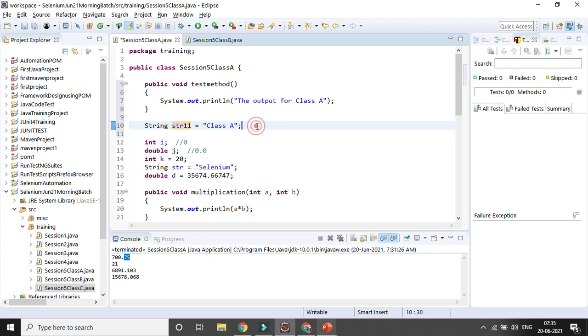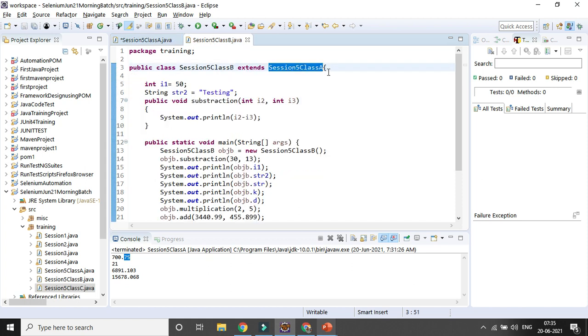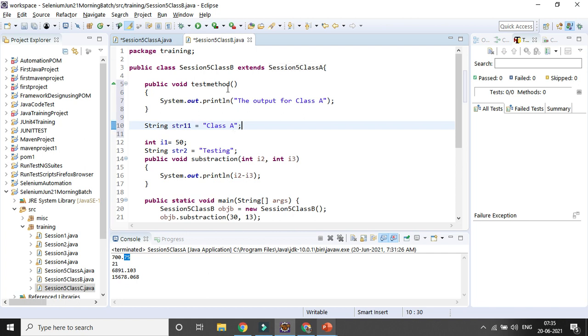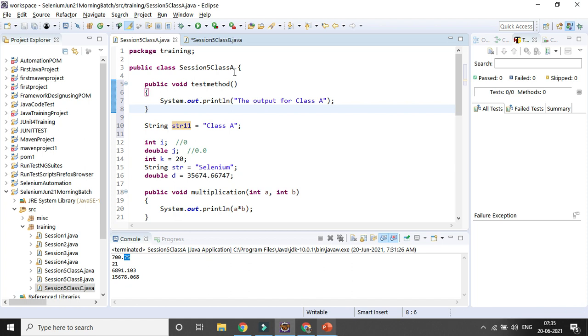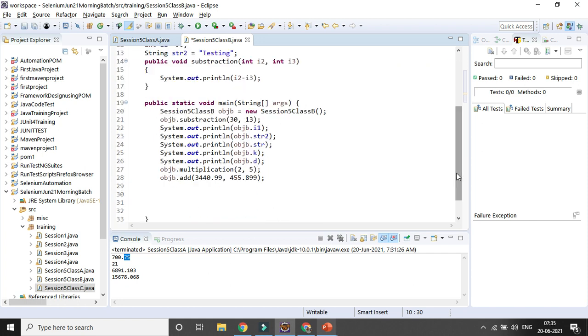Now the same thing let's try to use in the child class as well, right? The same thing I'll be using in the child class. So here it is class B, so I'll be changing it to B. So this is the method and this is the variable common. The name is common, only the value is different, right? Now in case I want to access them in my child class, then what will happen?